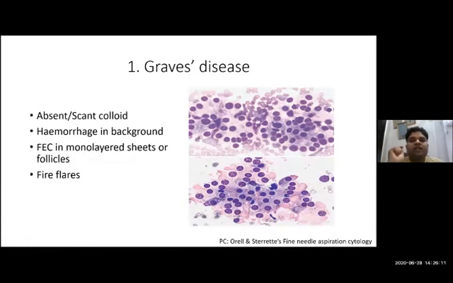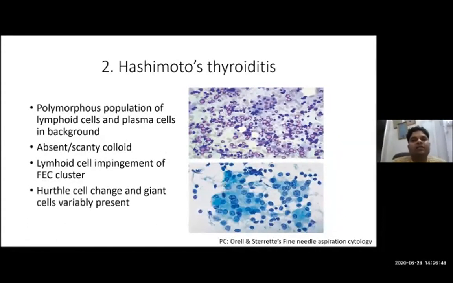So if you get a picture of Graves' disease, definitely you will get flares, because flares are the characteristic feature. If someone is going to ask a slide of Graves' disease, he will definitely put a slide which has these flares. After seeing flares, you can very well say that this is a case of autoimmune thyroiditis and is Graves' disease.